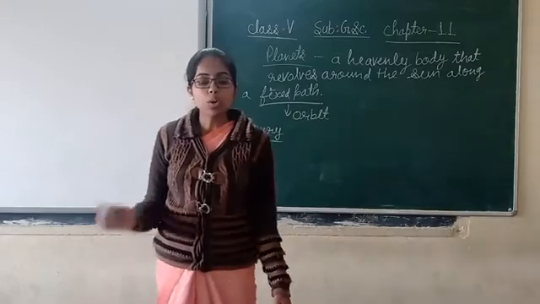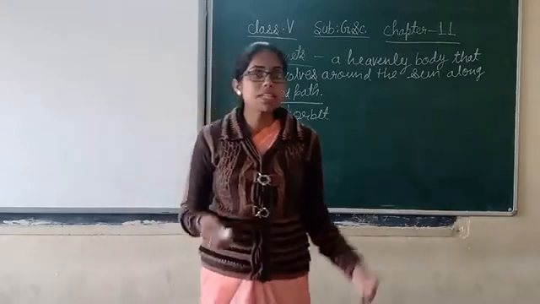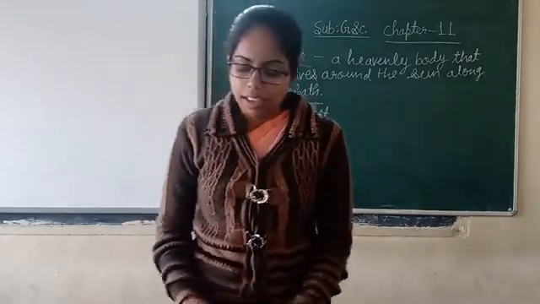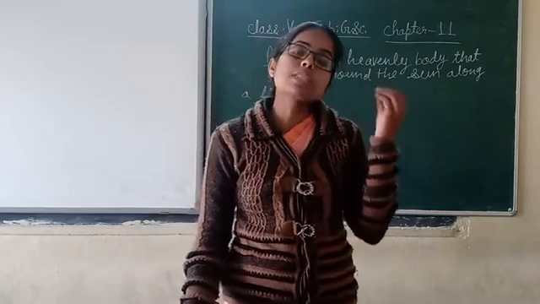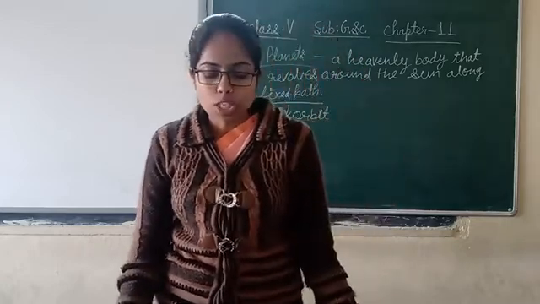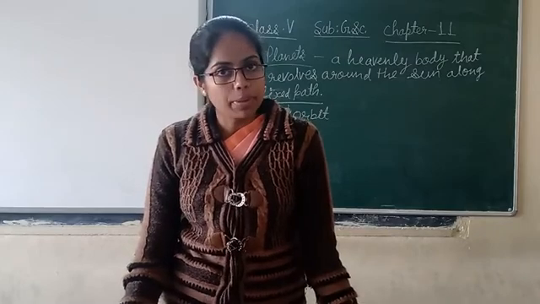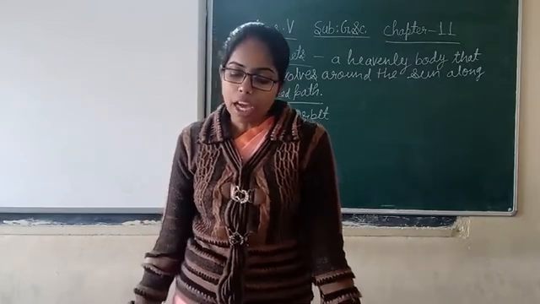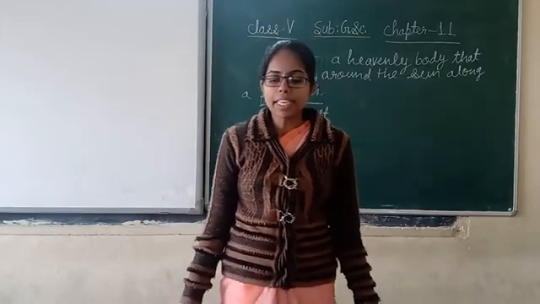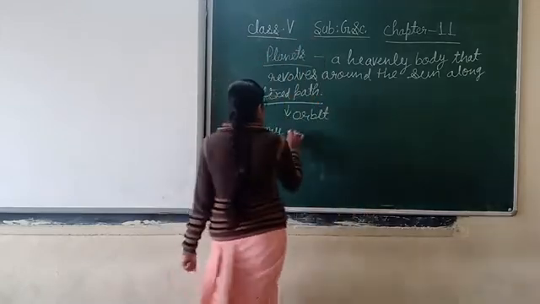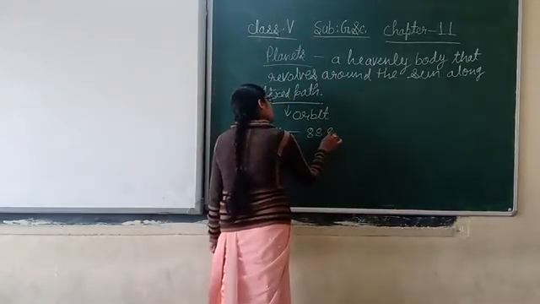Mercury is the closest planet to the Sun, meaning very near to the Sun, as well as the smallest planet in the solar system. It completes one orbit around the Sun in only 88 Earth days. What is the meaning of 88 Earth days?